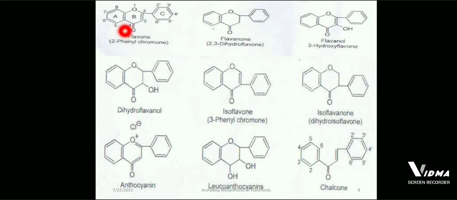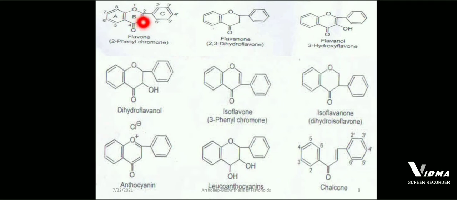2-phenylchromone. 2-phenylchromone means here we have the phenyl group. This complete structure represents a single flavone. But if it is joined with some phenyl group, that is, at the 2 position it is connected with some other ring, which is a phenyl ring, then this complete structure is flavone, which I have already shown you. Now it is attached from the second position. I have already marked the numbers. It's 1 and it's 2. From the 2 position, it is connected with the phenyl ring.